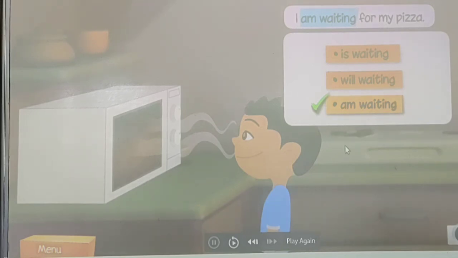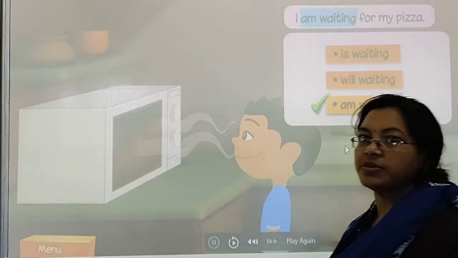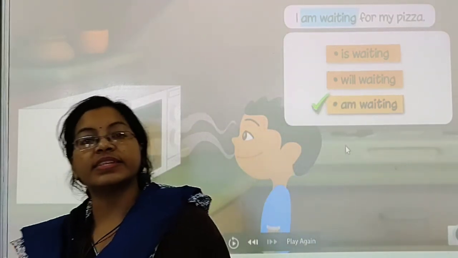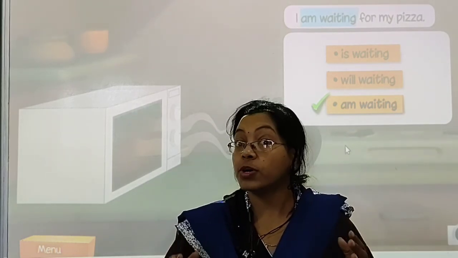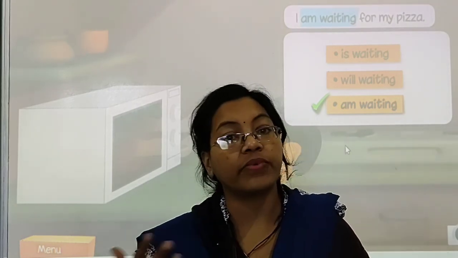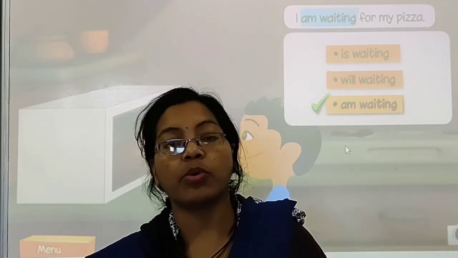So here, this is all about your continuous tense: present, past and future. As it is a continuous tense, it is clear that we have to use ing for the verb, and the helping verbs tell us the time of the action.